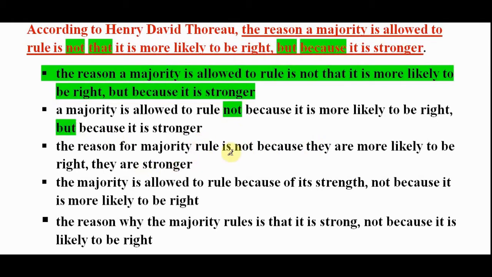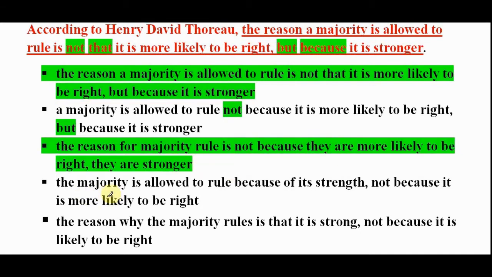Option C, look here, there is no, oh there is not. So after not it is because, but there is no but, so it is incomplete. Then we have to look at the other part of the error. It says the reason for majority rule is not because they are more likely to be right. They means what? Majority, and majority means singular. Why? Because it is a collective noun. So it should be it is more likely instead of they are more likely to be right. Alright, so pronoun error, option C out.